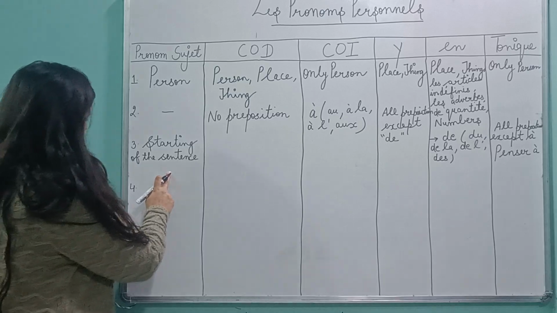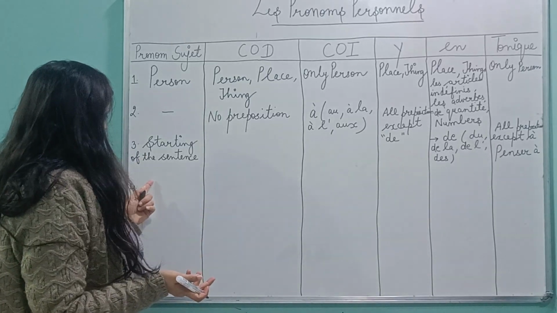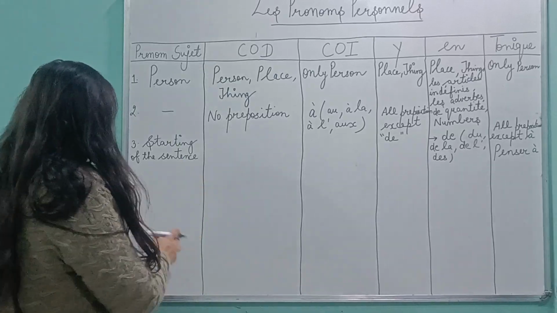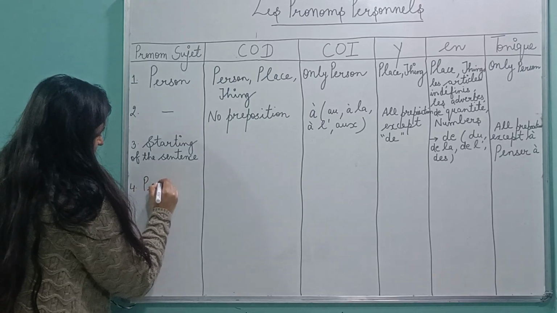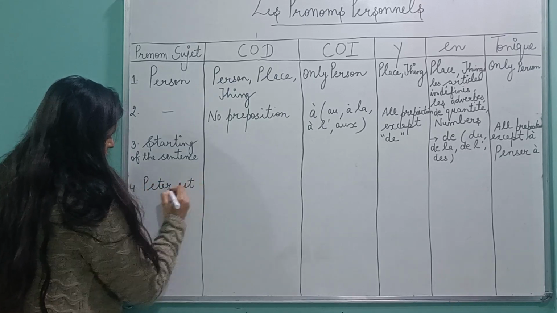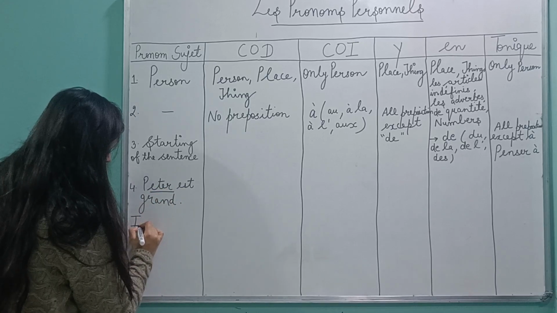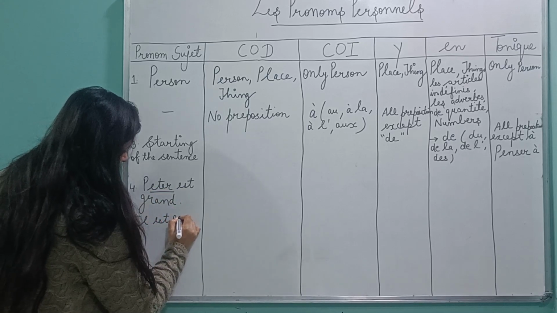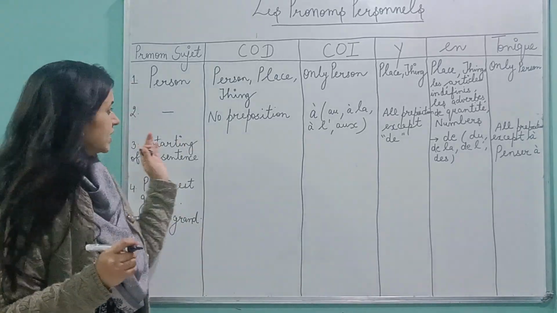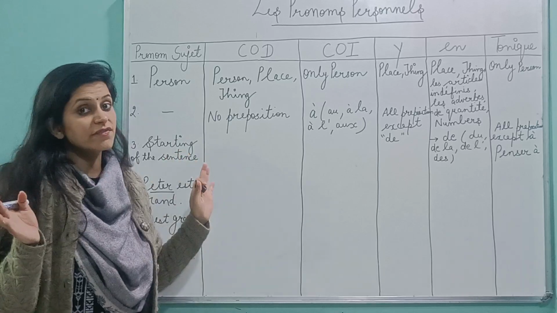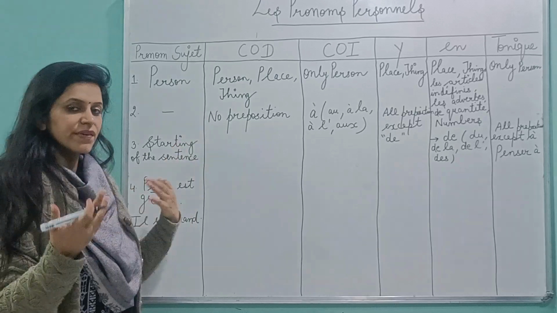Okay, the next one we'll talk about the placement. Where are we going to place it? First one, we place it in the starting of the sentence. In the fourth one, I'm going to take all the examples. So here, Peter est grand. Starting of the sentence means I'm going to replace Peter with il est grand. I've not written the tables here. You can just go and refer to my video of pronom personnel. There I've specified all the tables. I'll just revise it here only.